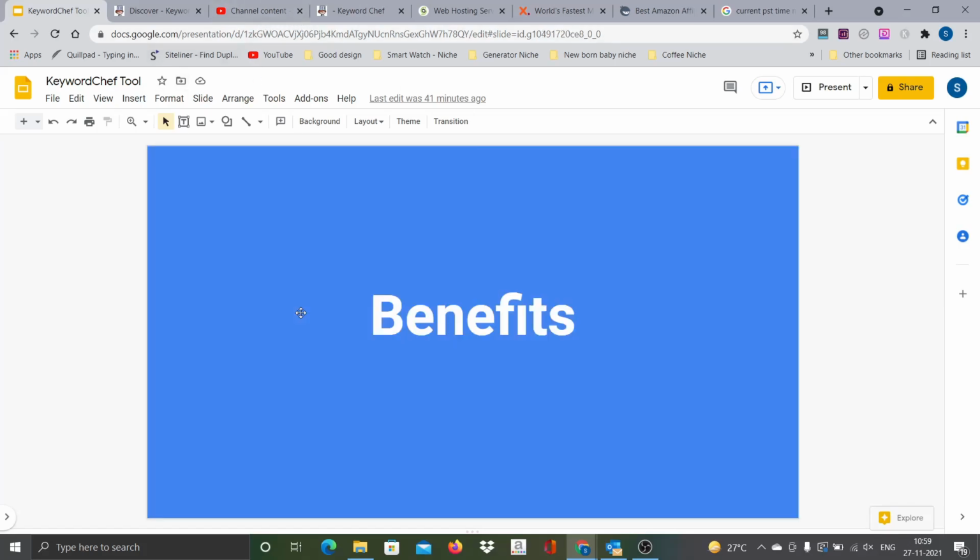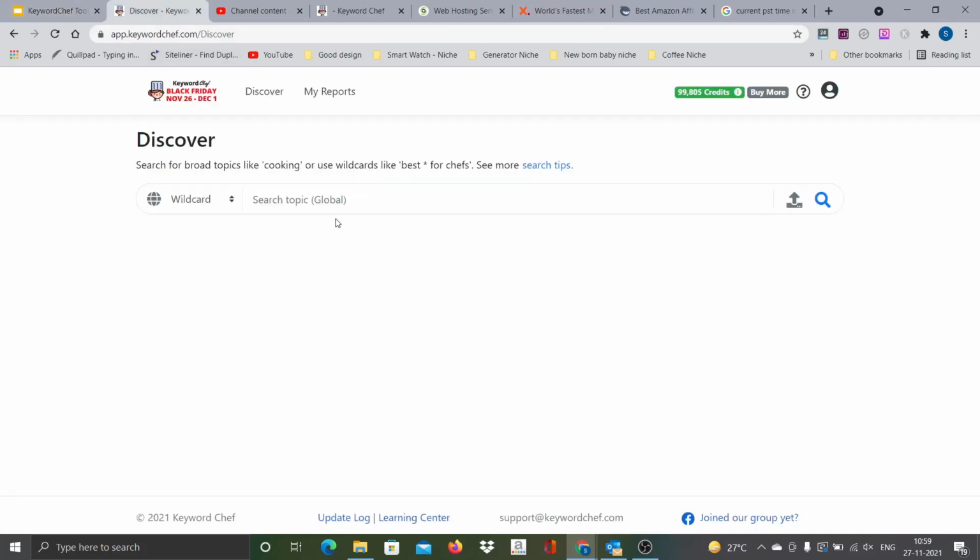Before we talk about the benefits, let me show you a quick demo of how this tool works. You can see there are various options. You can pick depending on what you want. If you want to see only questions, you can go for it. If you want to identify affiliate keywords using the best option, you can go for it. If you want to do a comparison of two topics or products, you can go for it. Or if you want to create how-to guides, you choose that. So you have multiple options here.